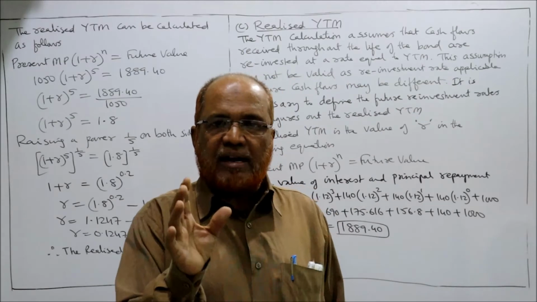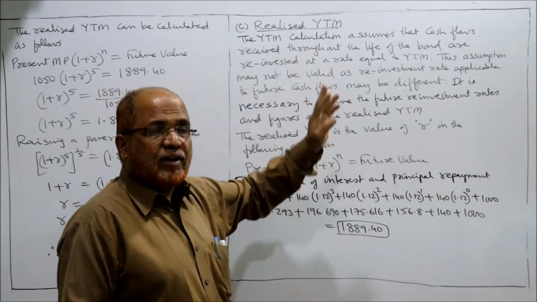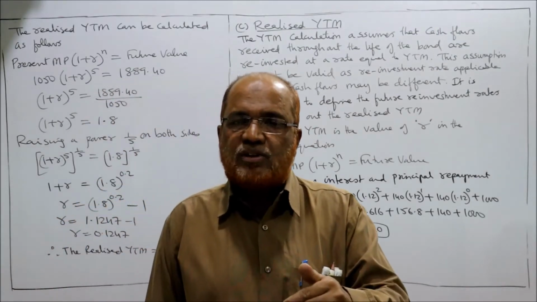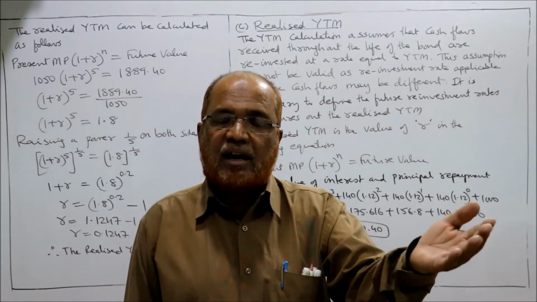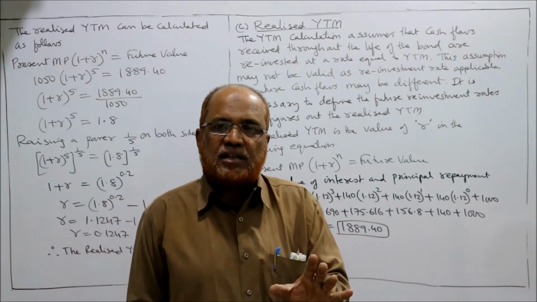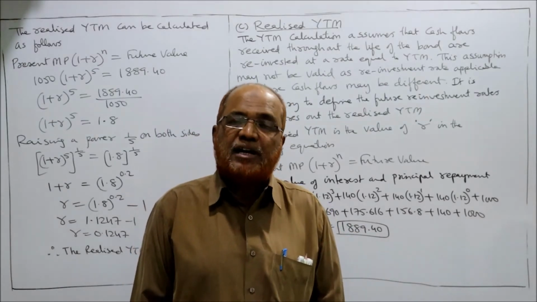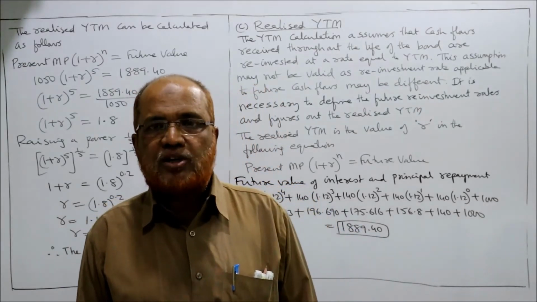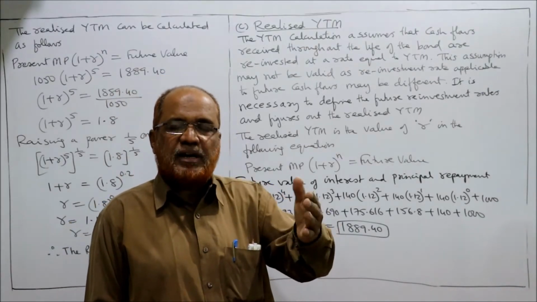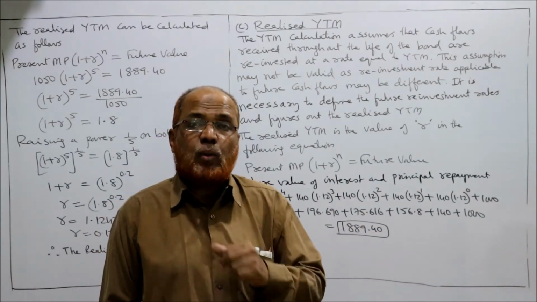One of the assumptions while calculating YTM is that the coupon interest which we receive is reinvested and earns a return at the rate of YTM only. But it is not necessary that the reinvestment return will be at YTM. It may be a different rate of return. So if we are calculating the reinvestment at a different rate, then the YTM will be called realized YTM.